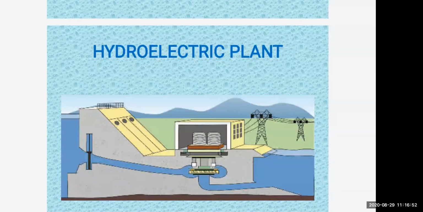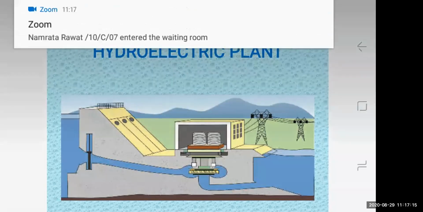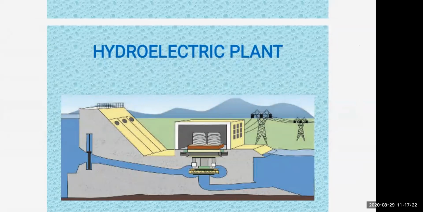From the dam, water is taken. It is converted into kinetic energy. That means potential energy is transformed into kinetic energy here. Because of the fast flowing of water from the dam, what will happen? There is a turbine connected at the end of the dam, right? You can see at the bottom of the dam, there is a turbine shown. So that turbine starts rotating and the kinetic energy of flowing water will drive the turbine. When the turbine starts moving, the generator starts working and it will generate the electricity.